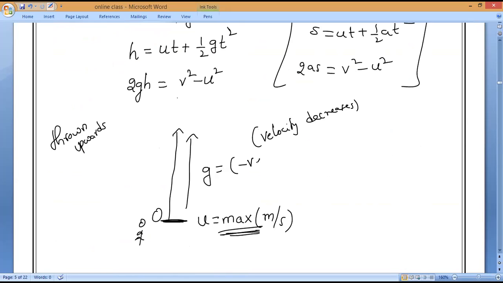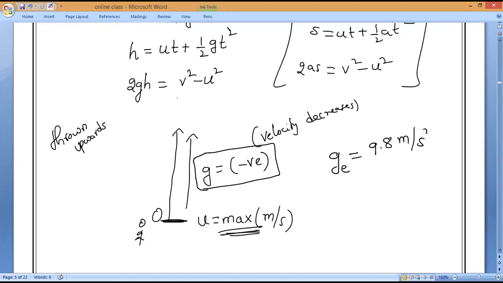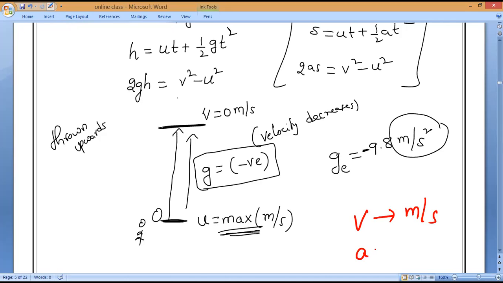So the g value is negative. We already calculated the value for Earth. What is that value? 9.8 meter per second square, the unit of acceleration. So minus or plus? It is going up, so upward means it will become minus. After reaching a certain height, the final velocity becomes zero. Velocity is meter per second, acceleration or g is meter per second square.